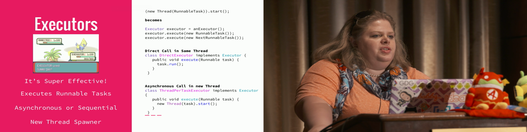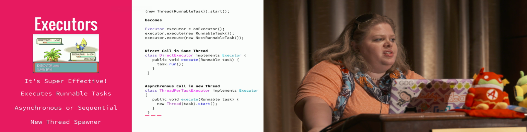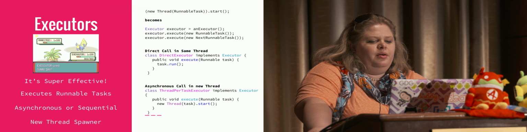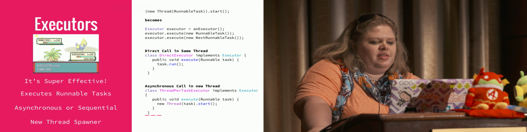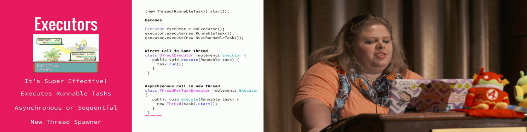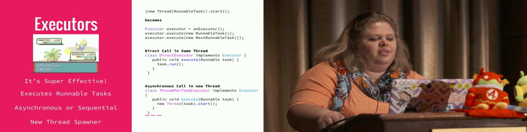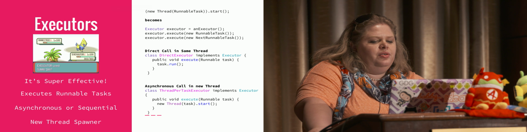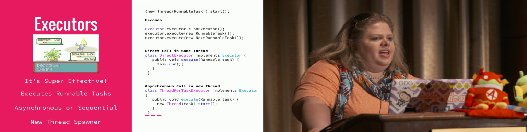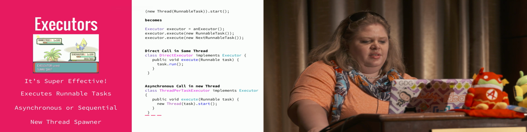Now, if I want to generate new threads every single time, then I would use the thread per task executor. And you can see, within the execute function, I'm generating a new thread each time I get a new task put into it.